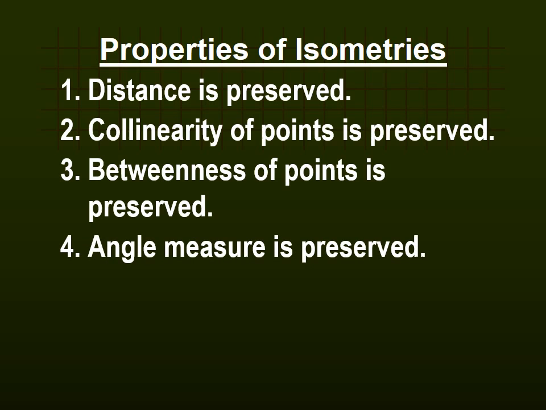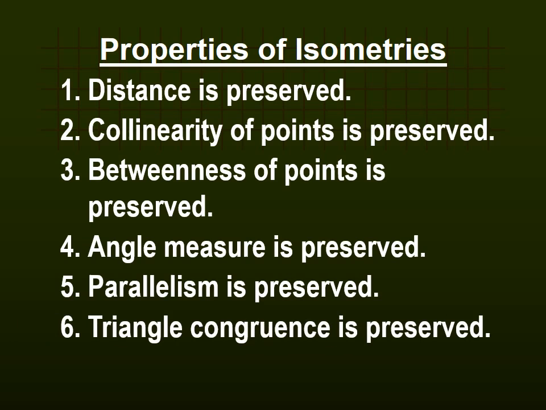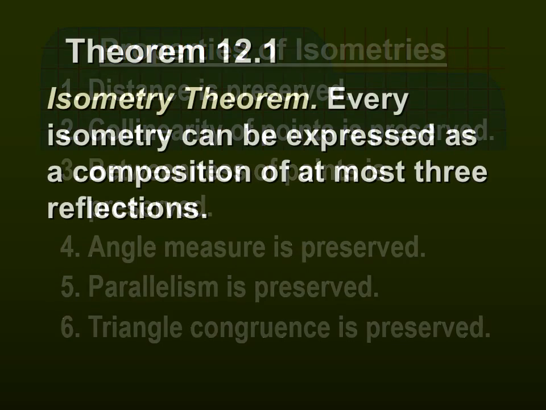The fourth property is that angle measure is preserved. Again, if distance is preserved, it makes sense that angle measure is also preserved. The fifth property is that parallelism is preserved. And the sixth one is that triangle congruence is also preserved. So all of these properties make sense if we define isometries as distance being preserved. They kind of follow suit, all these other properties.